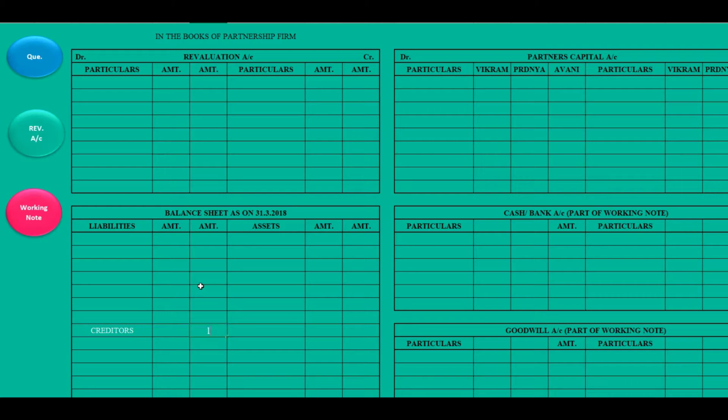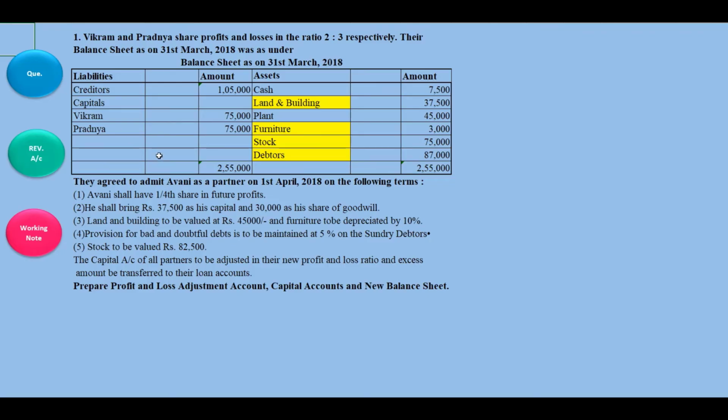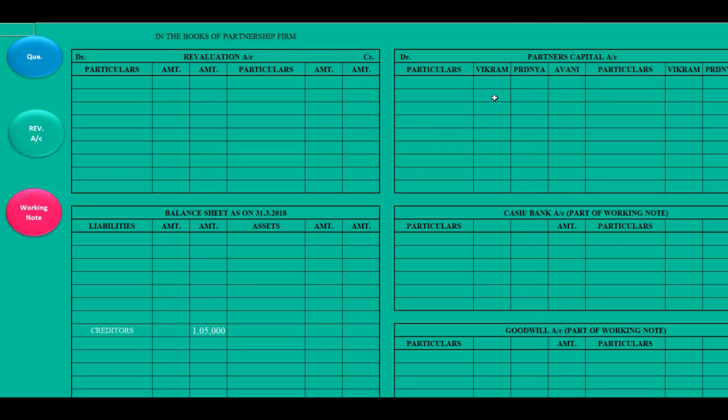Creditors 1,05,000. Then capital Vikram Pradnya 75. I have already written the name of the partner over here.